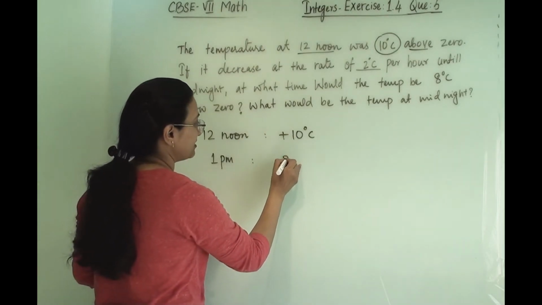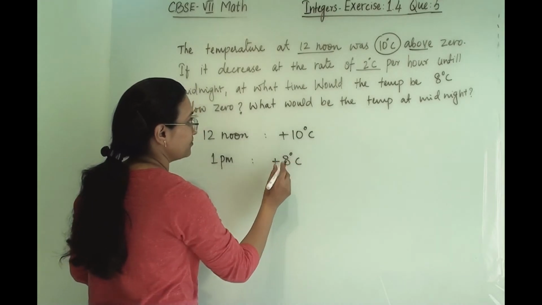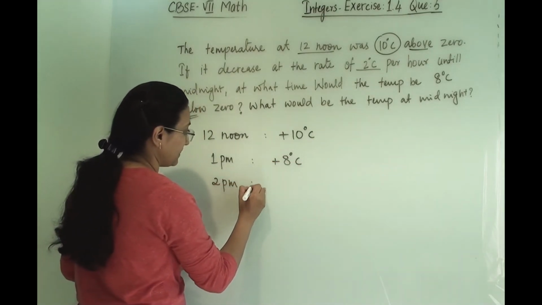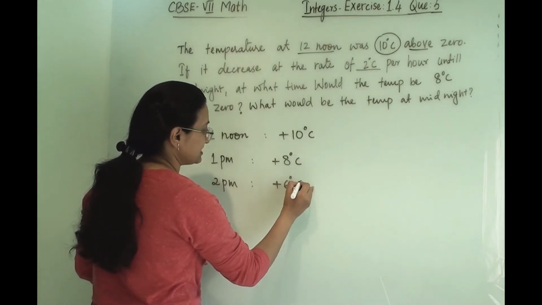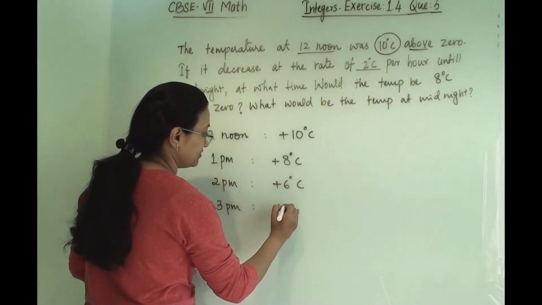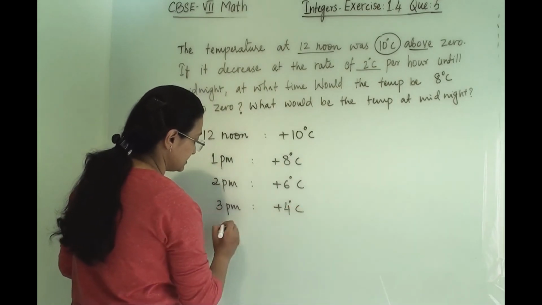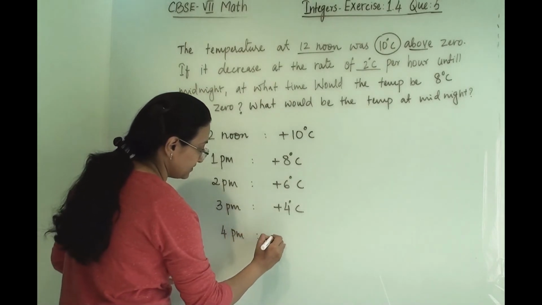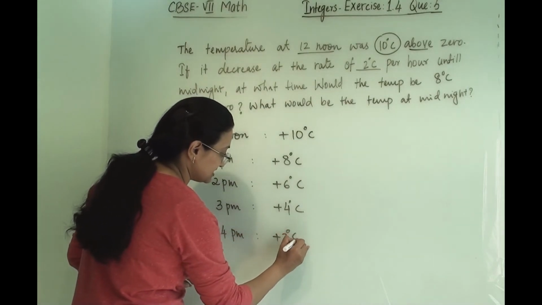So it will be plus 8 degrees Celsius. Now 2 p.m., plus 6 degrees Celsius. 3 p.m., plus 4 degrees Celsius. 4 p.m., plus 2 degrees Celsius.